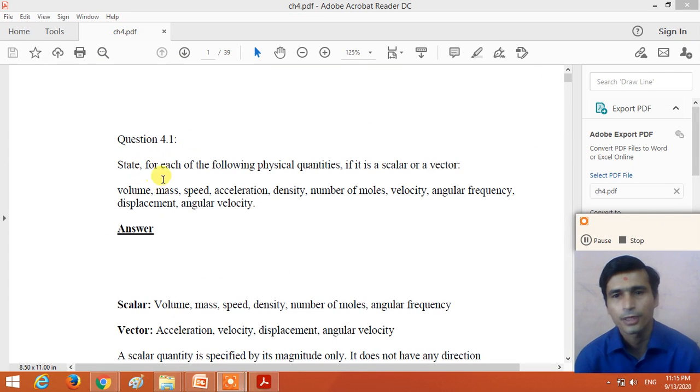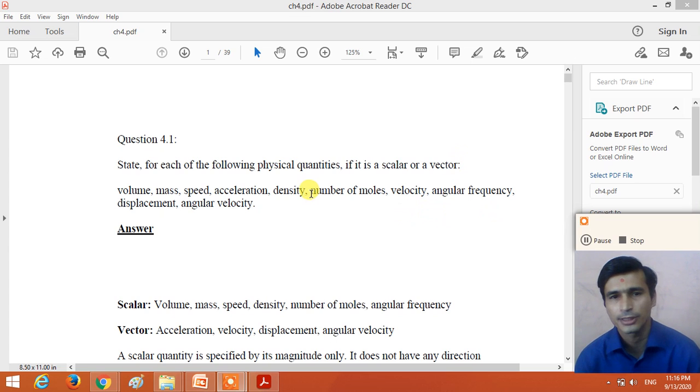State for each of the following physical quantities if it is scalar or vector. Here, dear student, a scalar physical quantity is a physical quantity which requires the magnitude only, right? And a vector physical quantity is a physical quantity which requires the magnitude as well as the direction.